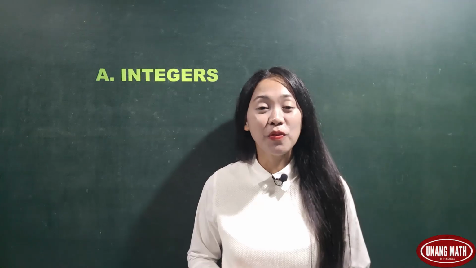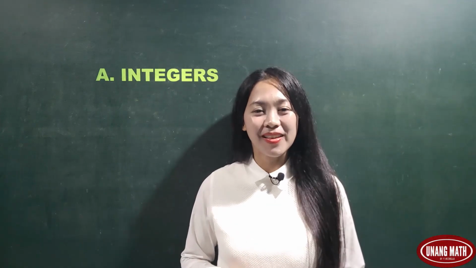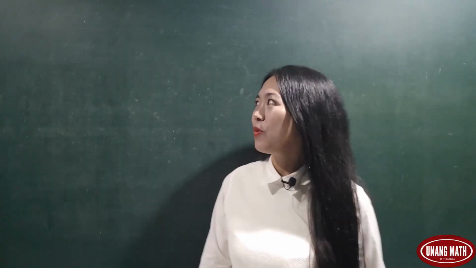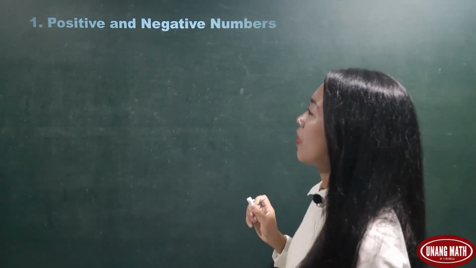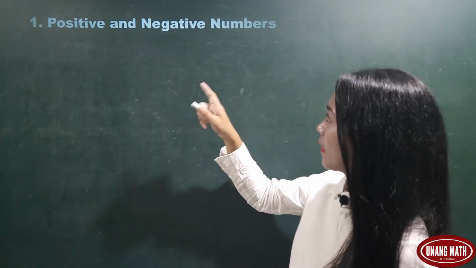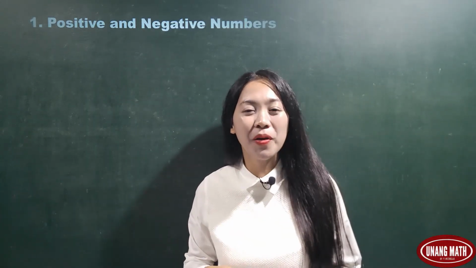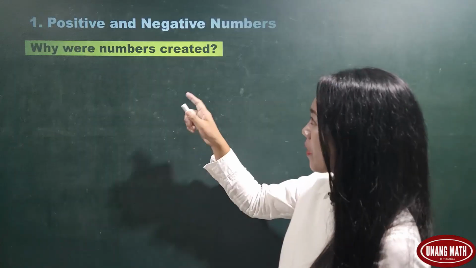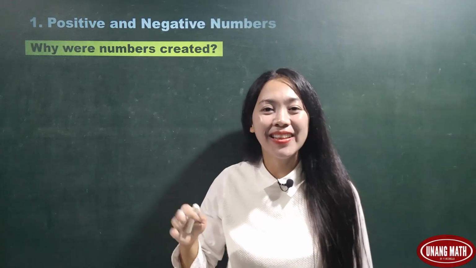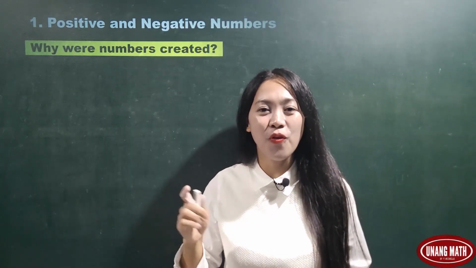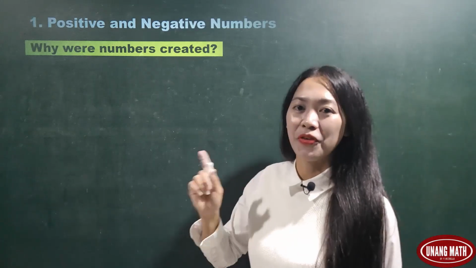This is the first part of this episode and this is about integers. But before we study integers, first, you need to understand what positive and negative numbers are. Understanding positive and negative numbers is easy if you know why numbers were created. So why were numbers created? Numbers were created because people need them. It's necessary for people. And what were the first ever numbers created?